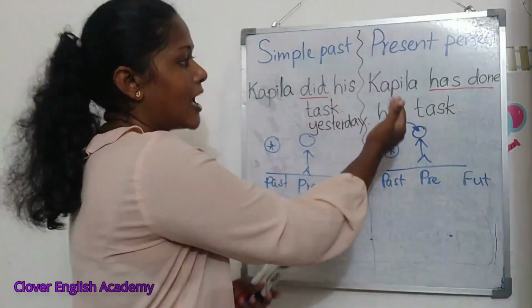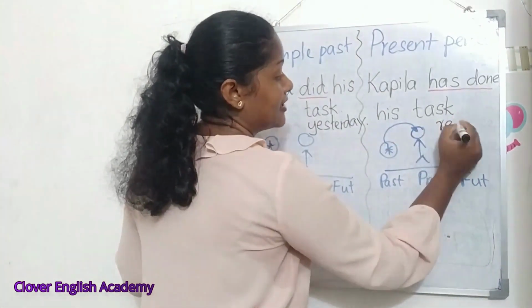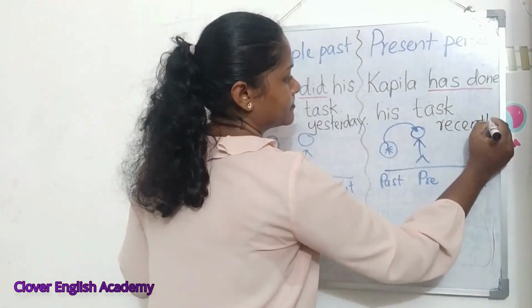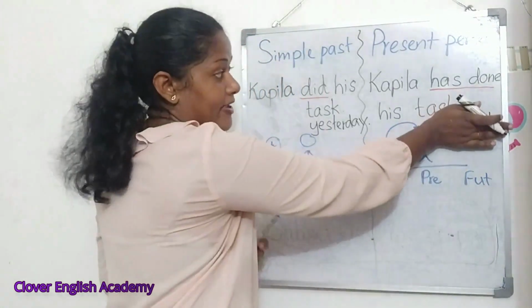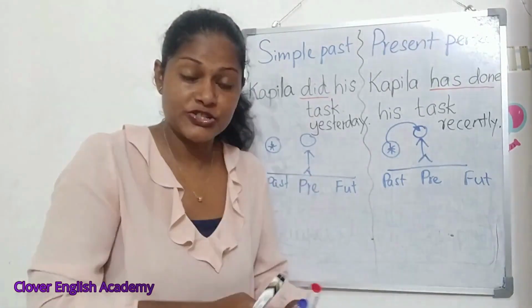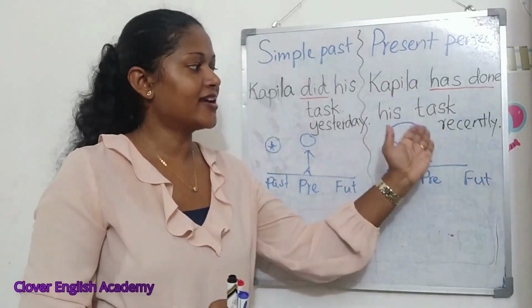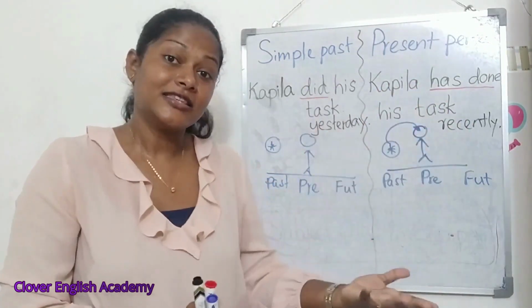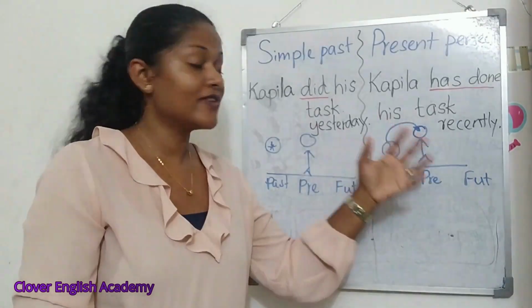So මේ කාලය අතීත කාලය පිළිබඳව නිශ්චිත භාවයක් තියෙනවා. But when you say Kapila has done his task recently, or else we can remove recently and say has just done his task. Kapila has just done his task මේ දැන් ඉවර කරලා, or else Kapila has done his task recently මේ ළඟදී, මේ සුළු මොහොතකට කලින් මේ මෑත කාලෙකදී එයා ඒ වැඩේ ඉවර කරලා.